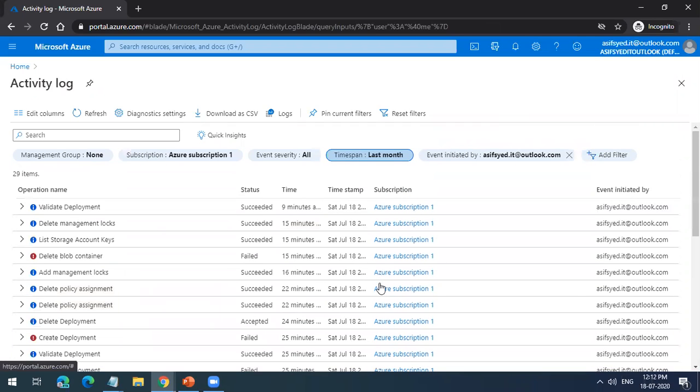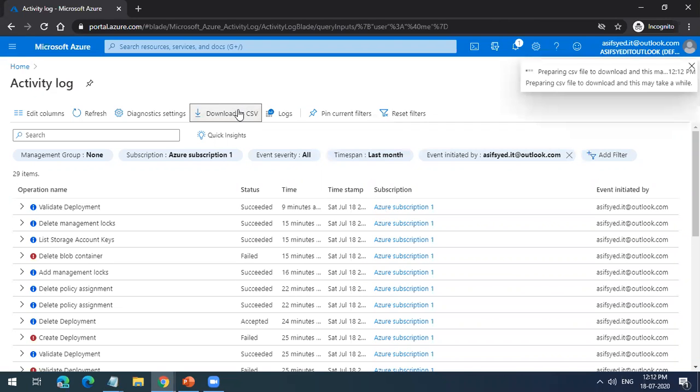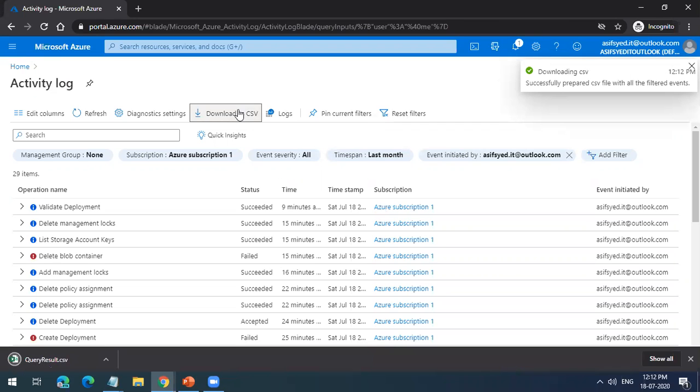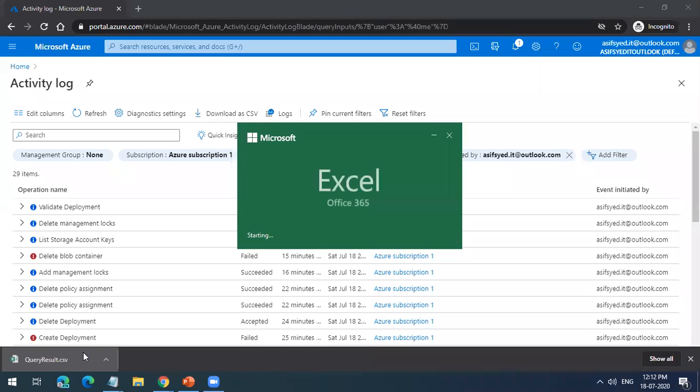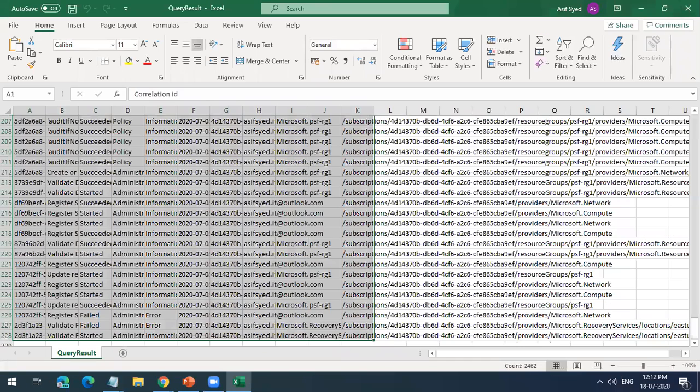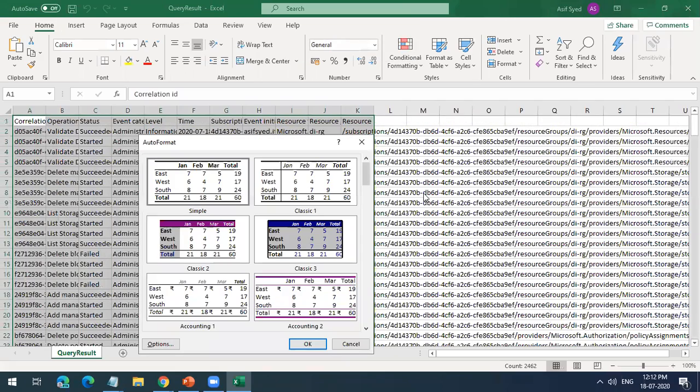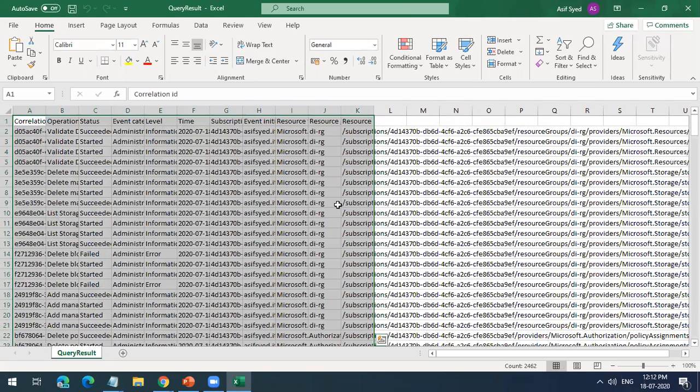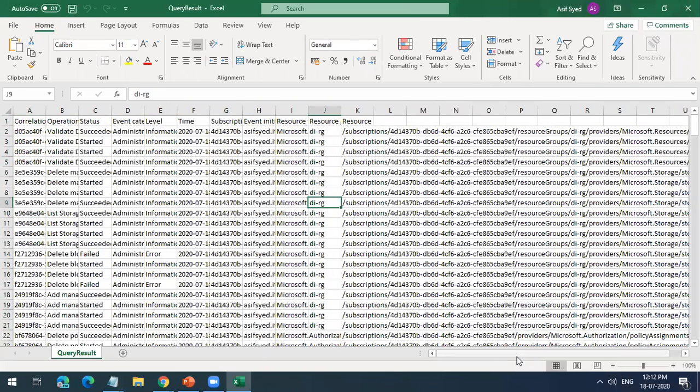So let's say you were attacked, something happened, some unfortunate event happened, and you want to see who has done that. You can take that time, you can download this as a CSV file, and you can upload this into any SIEM, and you can query the data. If you are aware of Splunk, you can do that. You can take Splunk, you can create a dashboard of all these activity logs. So it gives you the overview of what has happened. Everything can be done.